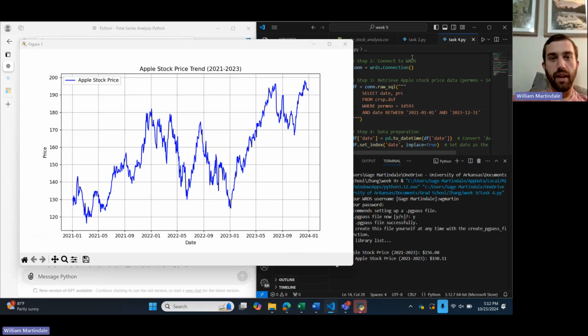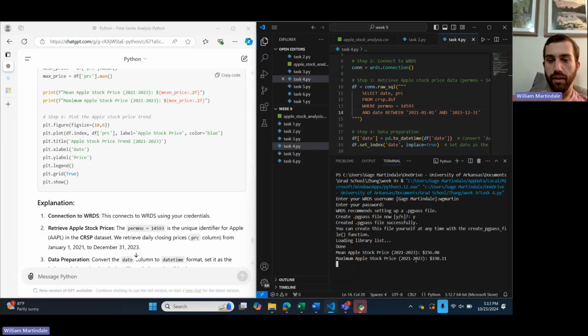And here it gives me Apple stock price trend with the mean and maximum down here.